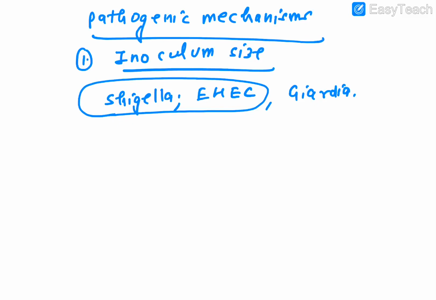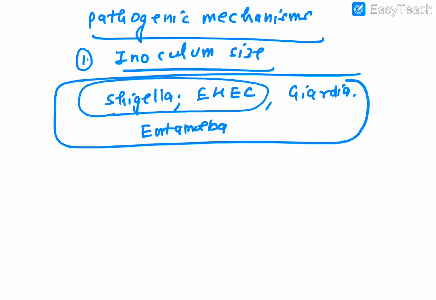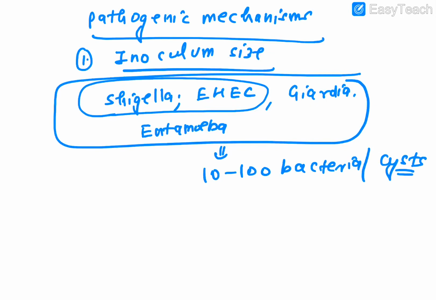Okay, along with them, Giardia is there, and Entamoeba is there. These four, Shigella, EHEC, Giardia, and Entamoeba, need just 10 to 100 bacteria or the same number of cysts. If this is ingested, the infection will happen. First thing. Second one is regarding Vibrio cholerae.